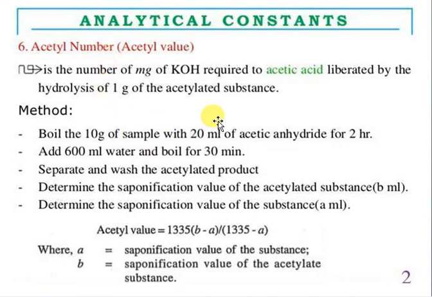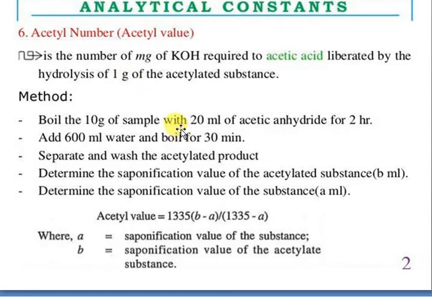Acetyl number. What is the acetyl number? Everything is 1 gram, keep it in mind. But two values are there. One is 100 gram and another, tell me, 100 gram and 5 gram. Butter, that is your RM value, is 5 gram. So that is the easiest, I think. Don't worry regarding that one. So the acetyl number is about how much acetic acid is liberated.